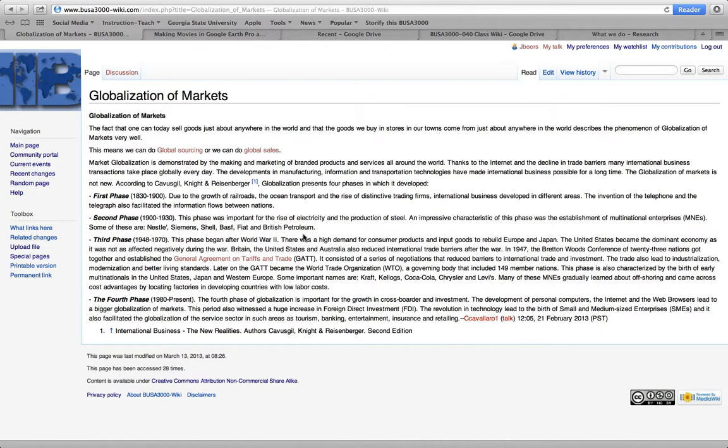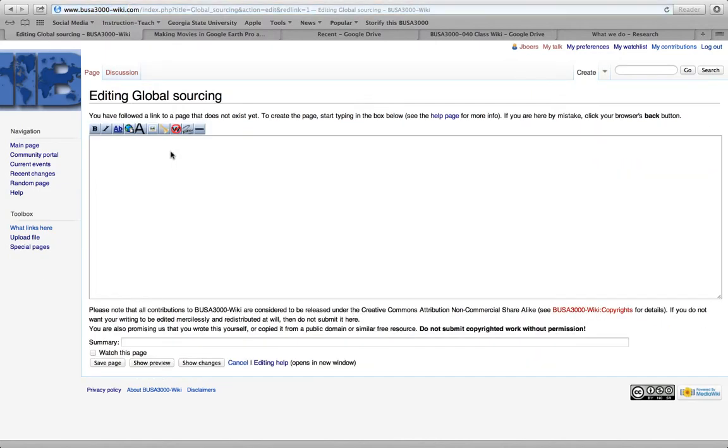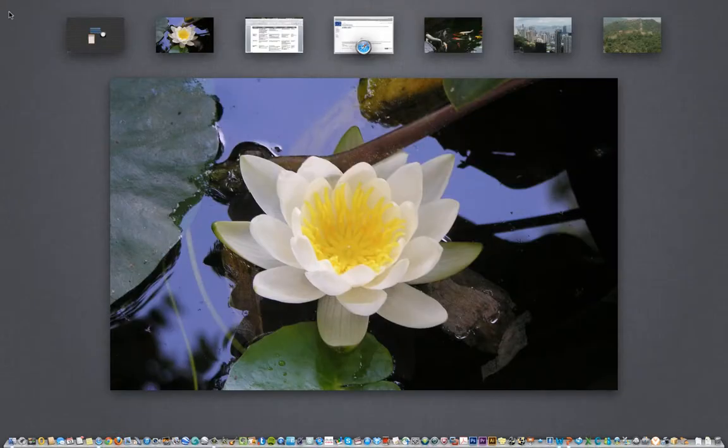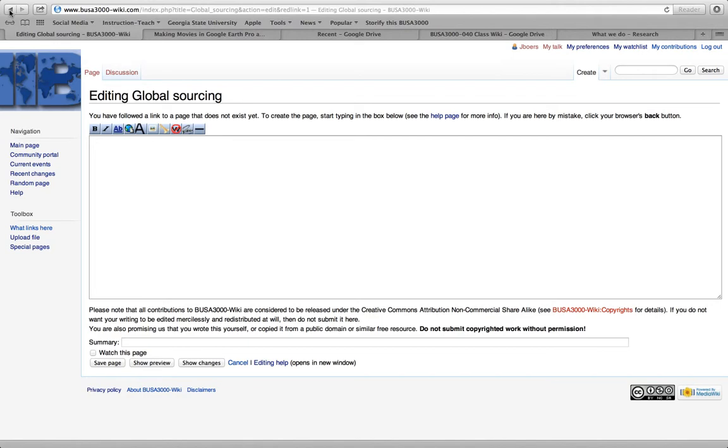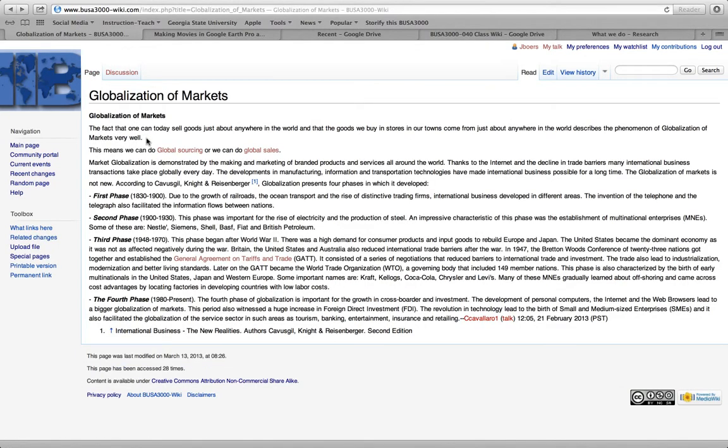A few things to note about this: it's actually quite professionally done. We see boldface here in terms of the 4 phases of globalization. We also see that the student built several links in here. Here's a link to global sourcing. And actually, if I click through on global sourcing, we'll see that that page is still blank, which is fine. After all, in this course, the rubric states that you only need to create the links. You do not necessarily have to build out all those links.